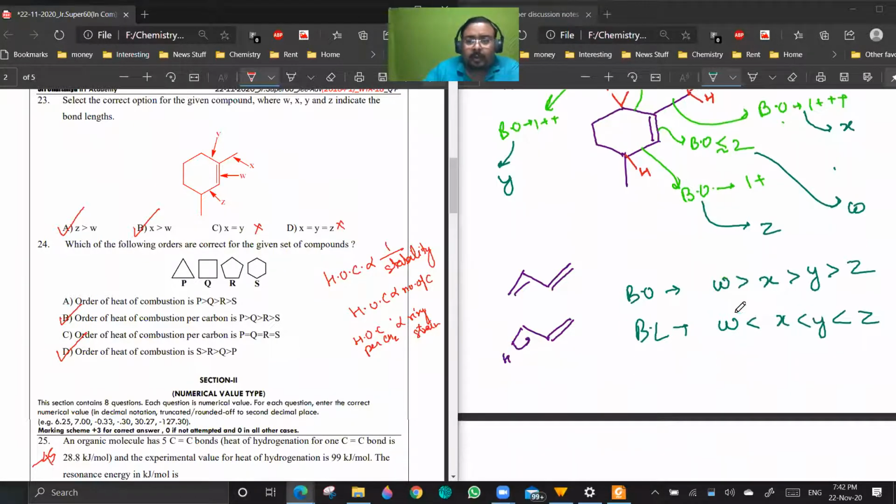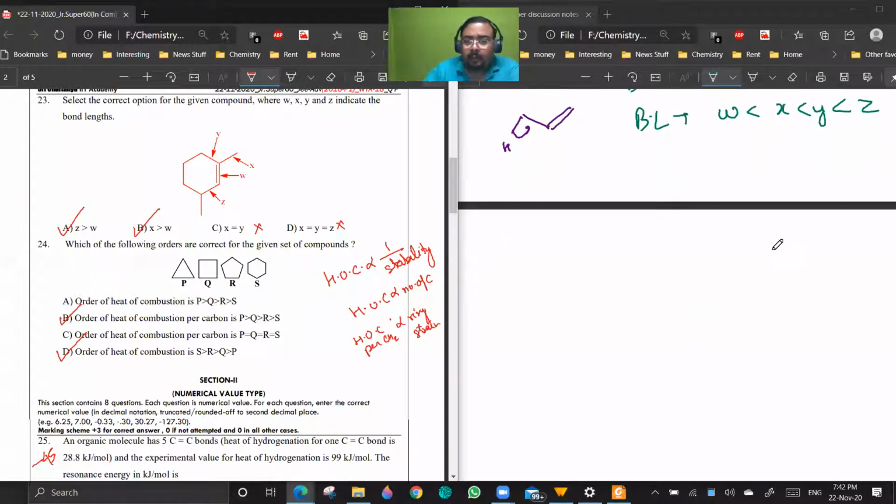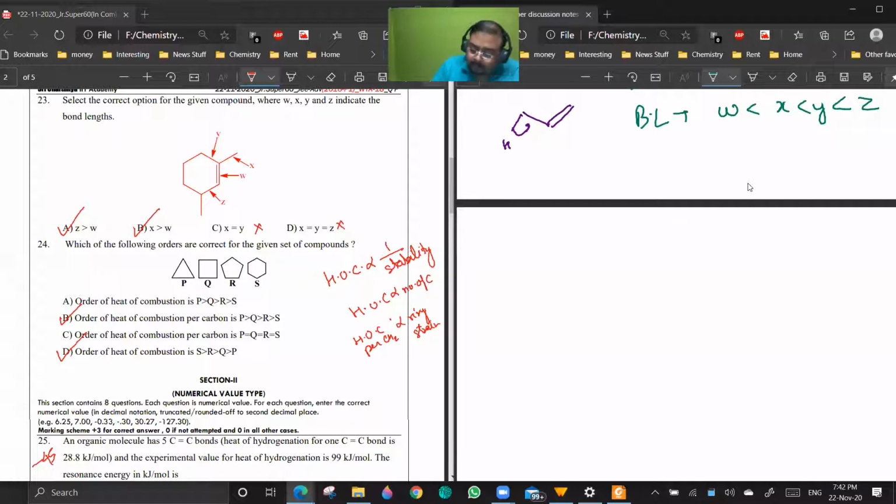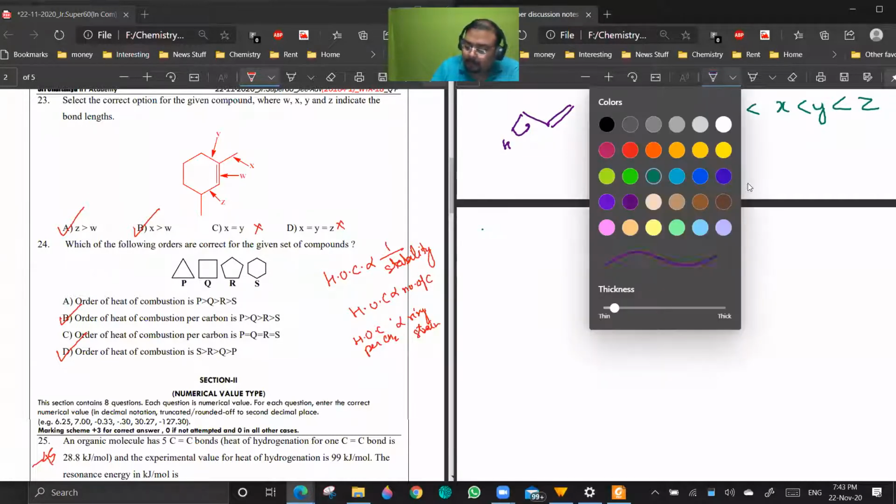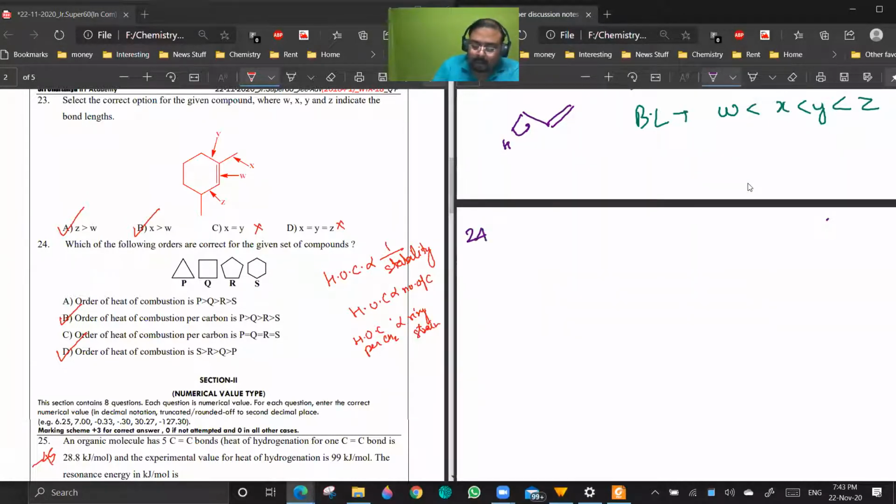Question number 24, option B, must be a doubt. I am going to discuss it. Now see, there are some concepts I am supposed to discuss in alkenes, like heat of combustion and heat of hydrogenation, but I'm discussing them now.